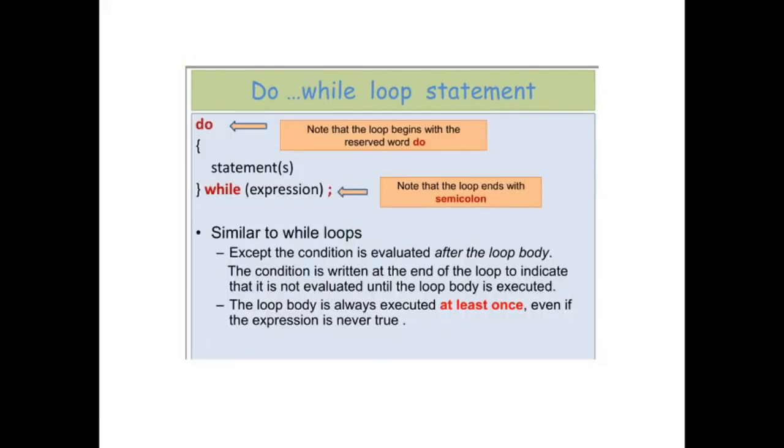Now, how do these things function in a do while loop statement? As I told you, you can use any loop, but you must understand when to use which kind of loop. If there are many variables involved, then you should use a while or a do while loop, and if there are very few variables involved, then you can use a for loop, but it's altogether a matter of the programmer's taste, what he thinks is good for a particular situation.